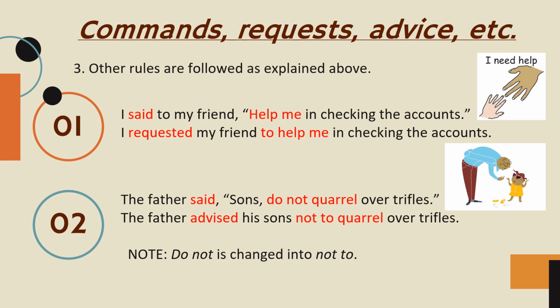The father advised his sons not to quarrel over trifles. Here you can note that do not is changed into not to. Here the verb do not is used in the sentence. In indirect speech, do not is changed into not to.